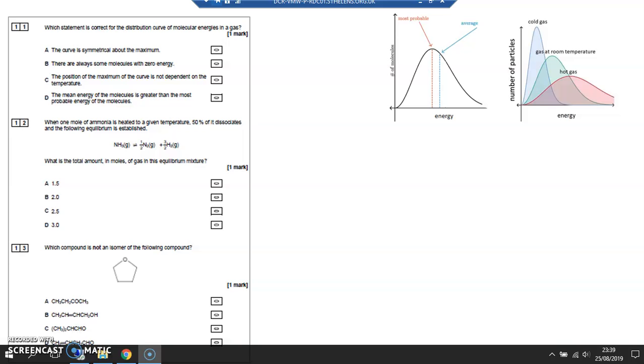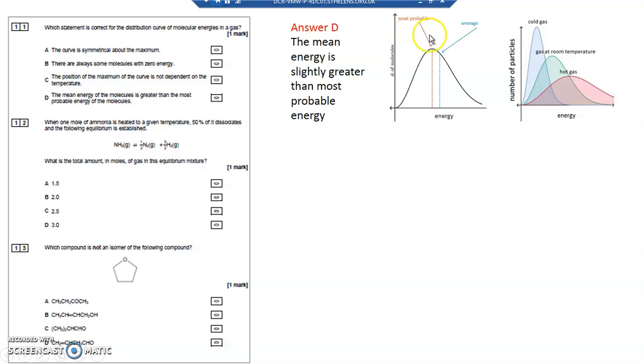No particles have no energy at all, so it goes through 0, 0. The position of the maximum of the curve is not dependent on the temperature. No, the position of the maximum of the curve does change with the temperature, and it goes to the right hand side as you increase the temperature. So it must be answer D. D, the mean energy of the molecules is greater than the most probable energy of the molecules. Yes, it is. If you look here, the average is to the right of the most probable energy.